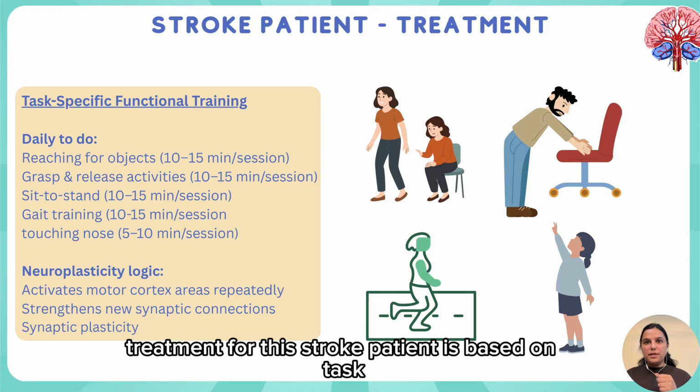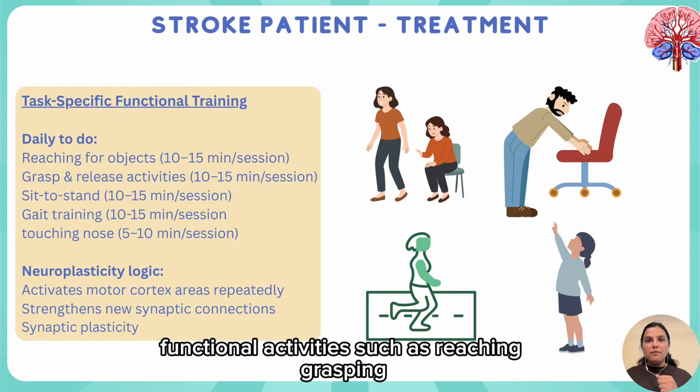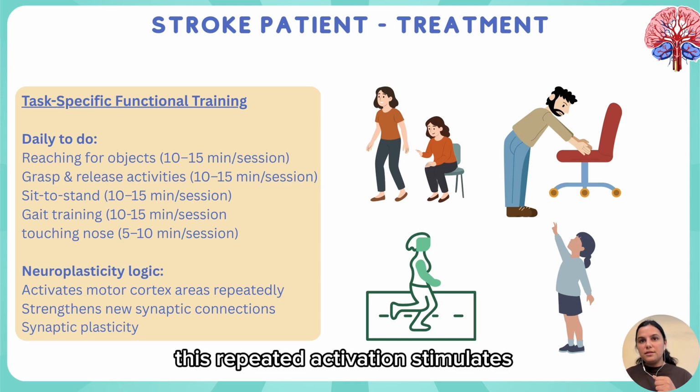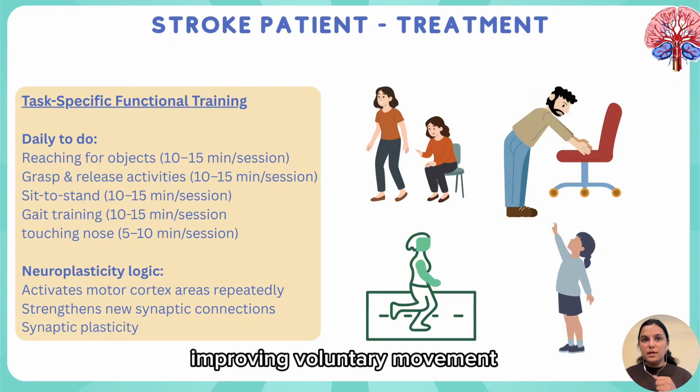Treatment for the stroke patient is based on task-specific training to promote neuroplastic recovery. Functional activities such as reaching, grasping, sit to stand, etc. are practiced repeatedly. This repeated activation stimulates motor cortical areas and strengthens new synaptic connections, improving voluntary movement.